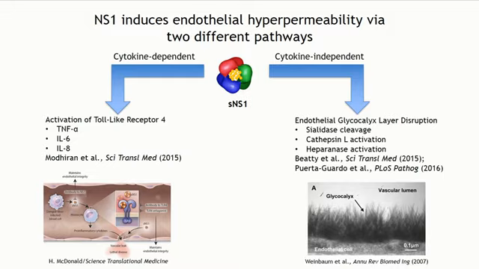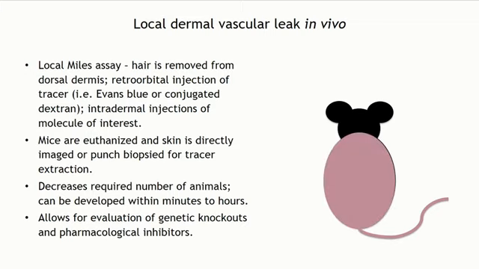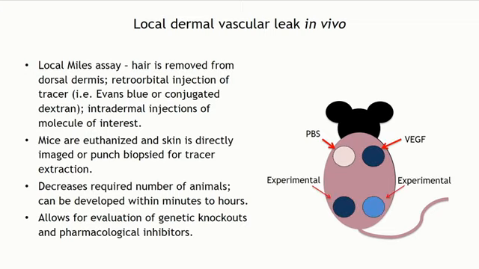pathogenesis. So the first thing we did was establish a model of vascular leak, of local vascular leak in our lab, and we adapted the Miles assay, and what we do here is remove the hair from the dorsal dermis of mice. We can then do intradermal injections of controls such as PBS as a vehicle control, VEGF as a positive control, and different concentrations of NS1 as experimentals. We then follow this with an injection of a tracer.